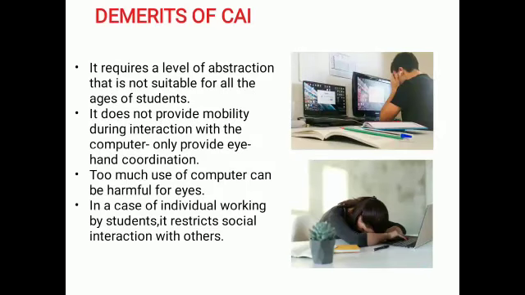And demerits of computer assisted instruction. First one is it requires a level of abstraction that is not suitable for all ages of students. And next one is it does not provide mobility during interaction with the computer, only eye and hand coordination. It means it only provides eye and hand coordination, and it decreases the thinking capacity. And next one is too much use of the computer can be harmful for the eyes.